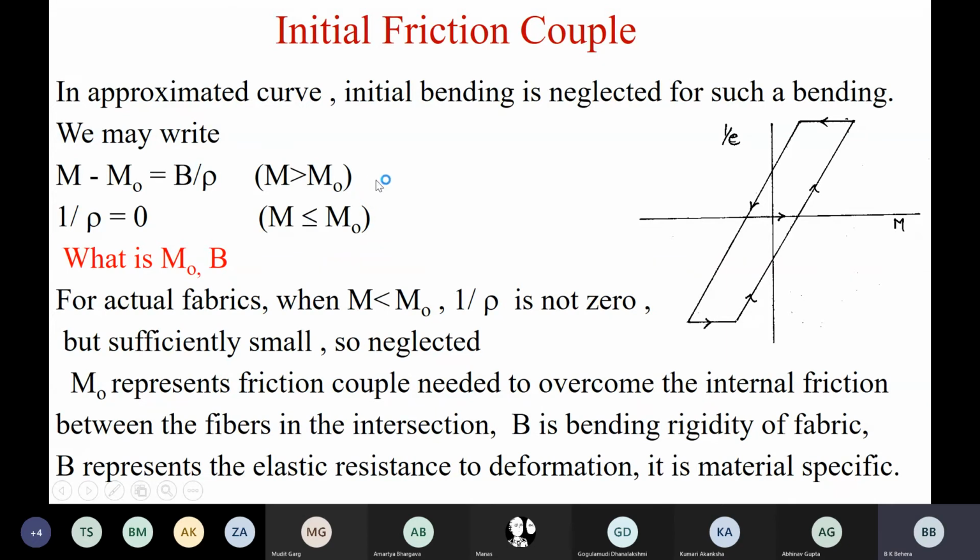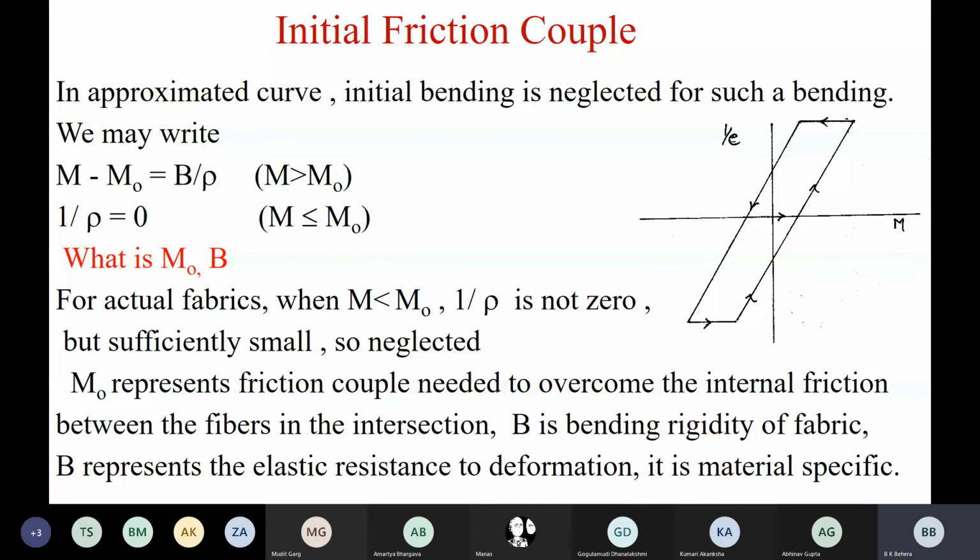So you will observe this physically only when the applied couple exceeds the frictional restraint inside the fabric, that is M naught. So obviously the basic law of bending, M is equal to B upon rho, will be converted to M minus M naught is equal to B upon rho as far as textile woven fabrics are concerned.